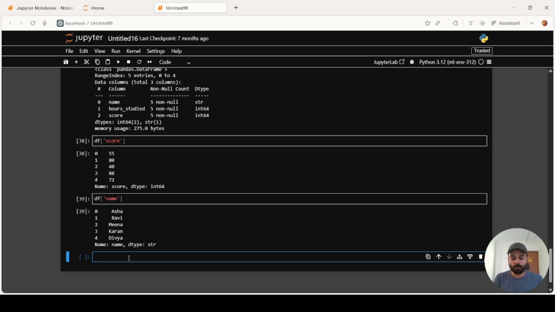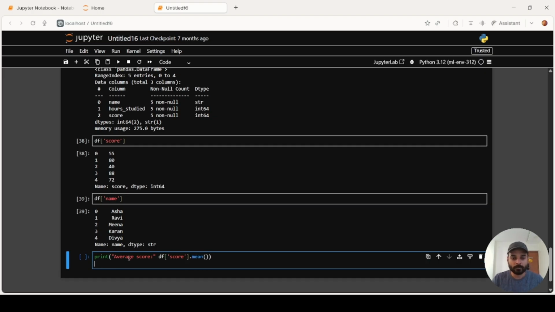Now let's say I want the average of all the scores. How do we do that? For that, we use dot mean. If I want the highest score, we do dot max.